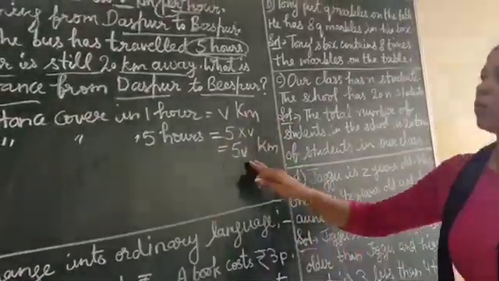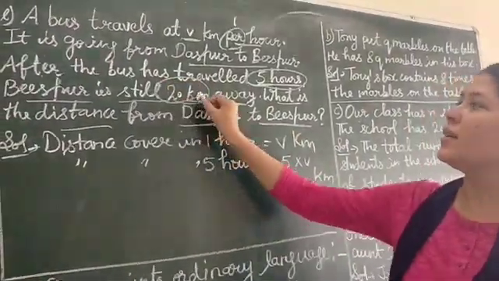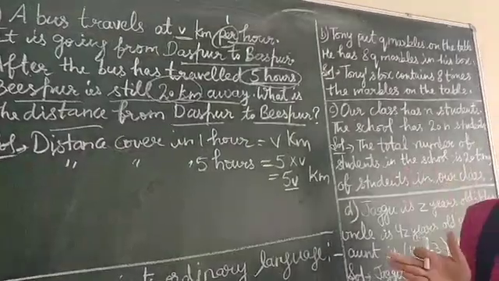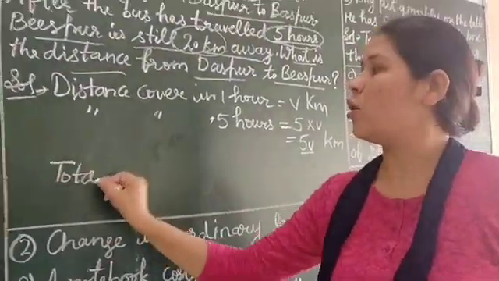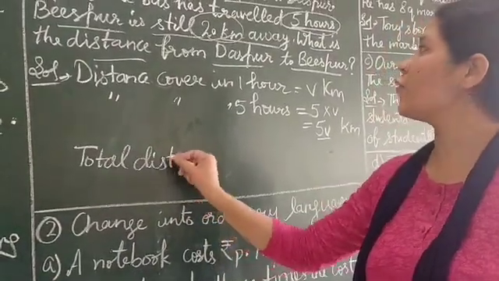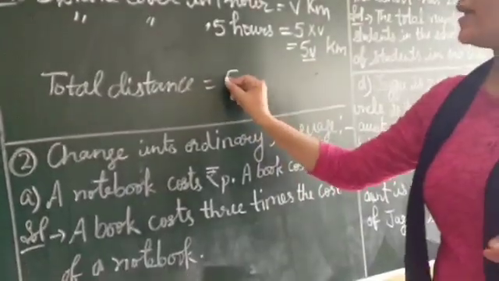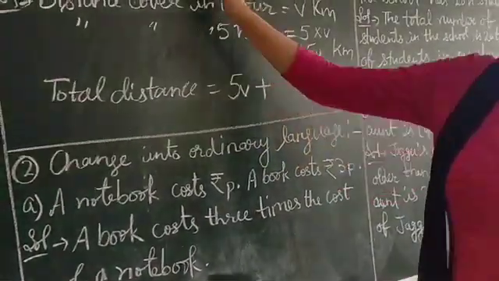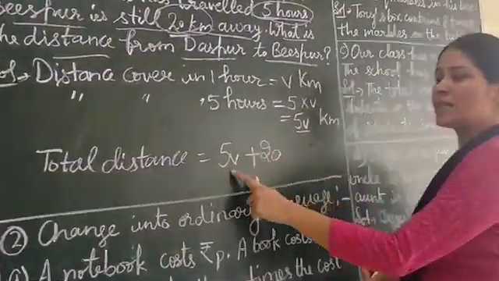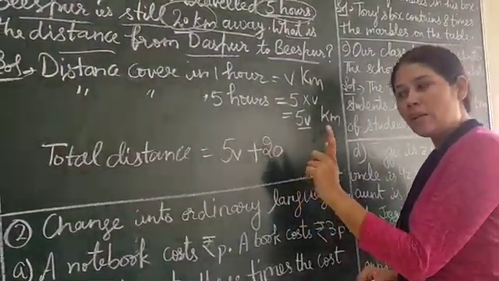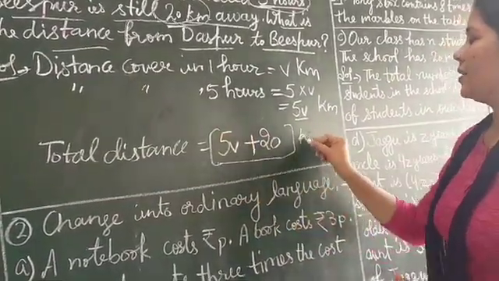ठीक है? Now he is saying after covering this distance, 20 kilometers distance is left. So what will be the total distance? Total distance from दासपुर to बीसपुर is 5v plus this 20 kilometers. Because this distance the bus has covered and 20 kilometers left, so total distance will be this. Answer.